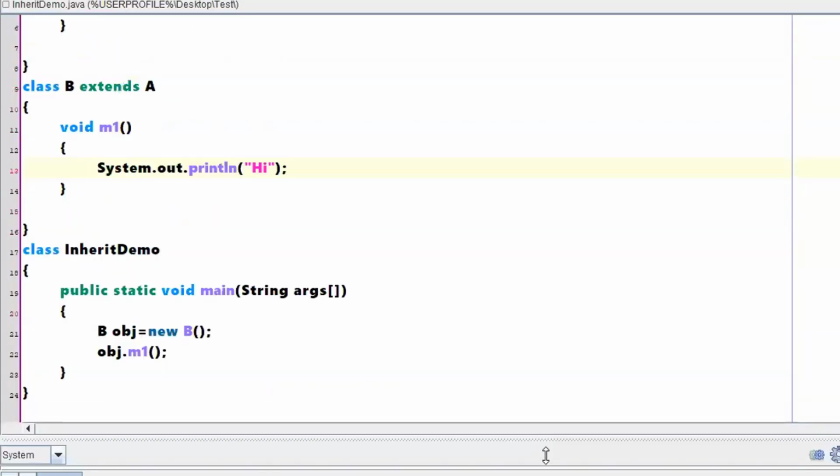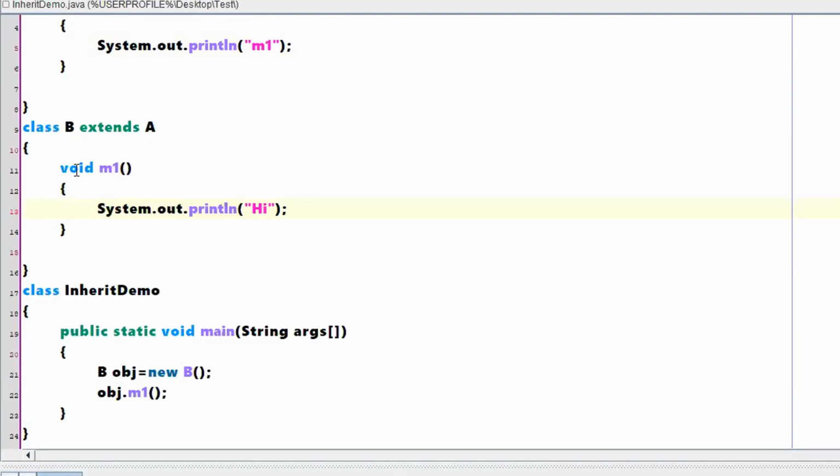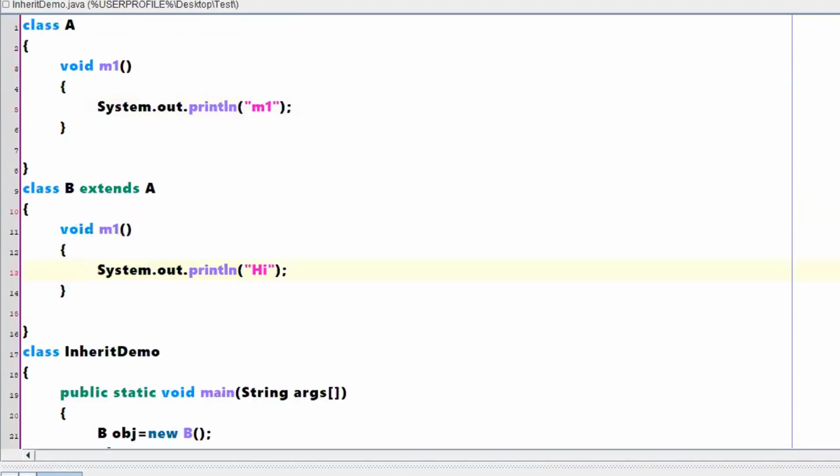Right? So what we said in the last class is, once you are writing the same method again, which matches the signature also, we said that the previous definition will be erased. That means this class B will be overriding the previous definition, and now it will be giving a new definition. This is what we said with respect to overriding. Overriding in the sense, don't worry about the previous definition, remove that particular definition or the instructions I have given with respect to the method. Now you consider the new instructions I am giving with respect to the method, right?